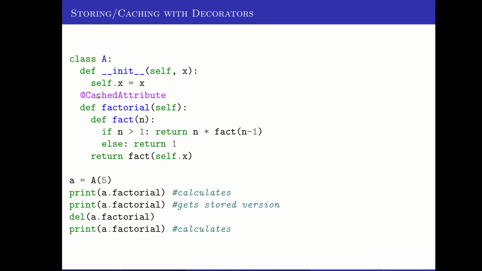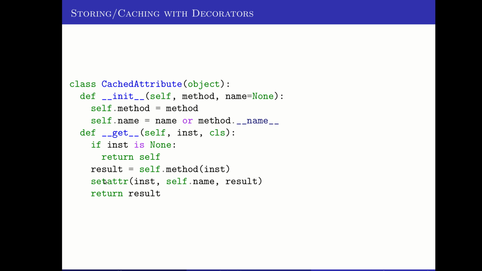So essentially, we attach cached attribute, and that makes it so that the first time factorial is asked for, it will call factorial with this instance of the object. And it will actually calculate the factorial. And then once that has been done at least once, it replaces itself.